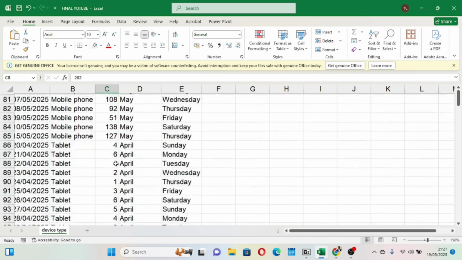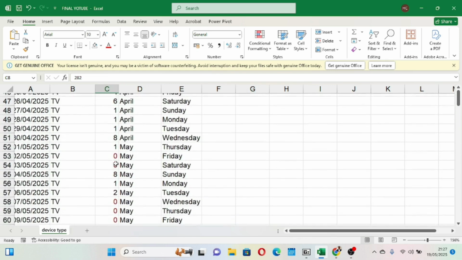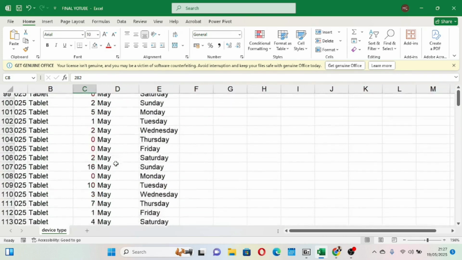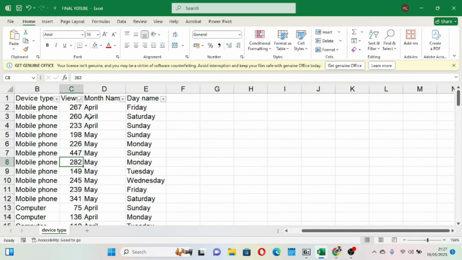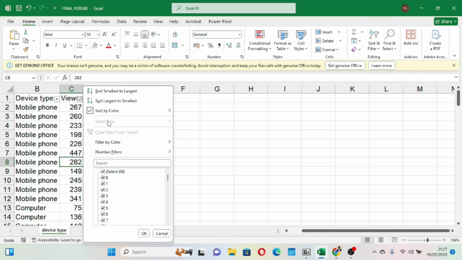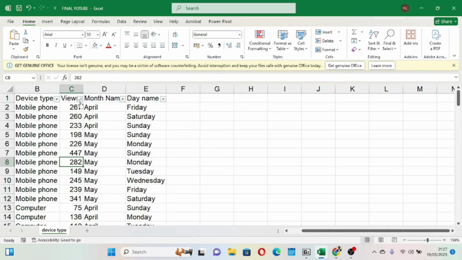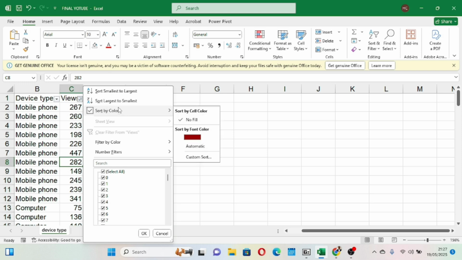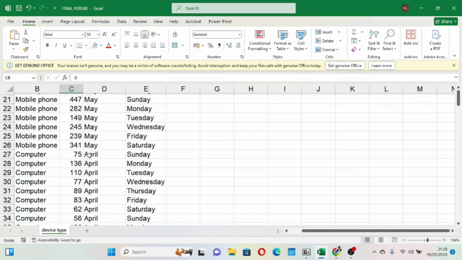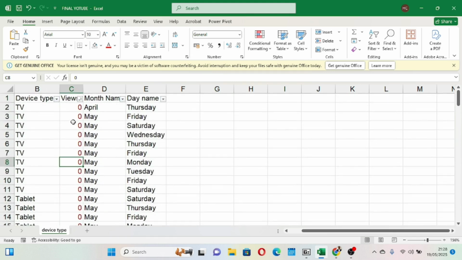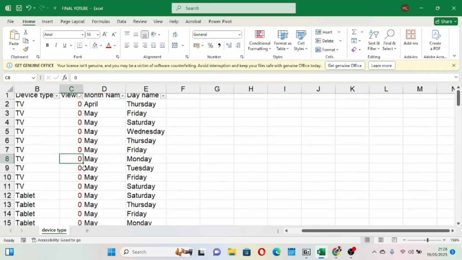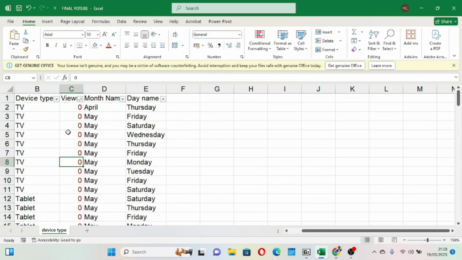So it has selected the least 10. You see? The least 10, it has just selected zeros. So if I come here now and I want to sort by color, it says no cell color. There is no cell color there because what we did was by text. We did it by text. So now you see, we have selected and it has brought all the zeros up here, the numbers that are least, 0. So that is what we have done there.